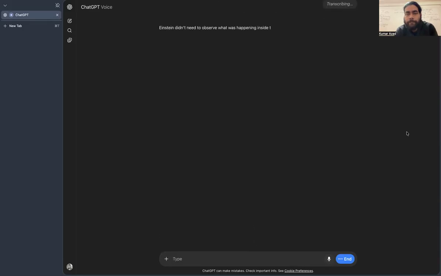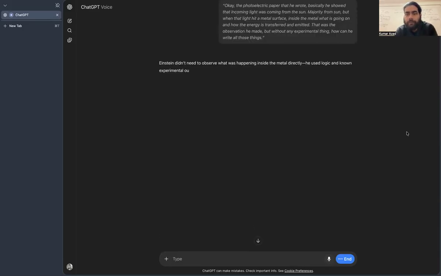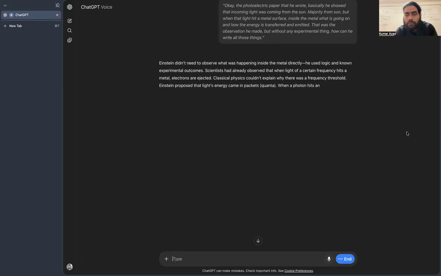Einstein didn't need to observe what was happening inside the metal directly. He used logic and known experimental outcomes. Scientists had already observed that when light of a certain frequency hits a metal, electrons are ejected. Classical physics couldn't explain why there was a frequency threshold. Einstein proposed that light's energy came in packets, quanta.